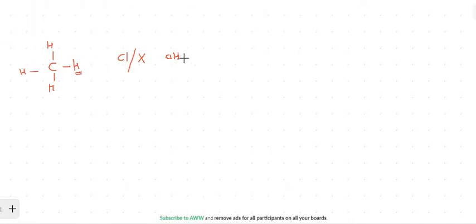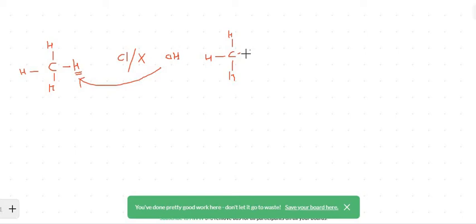So that means if this hydrogen is being replaced with OH, your compound will look like CH3OH, and that is simple methanol. Okay, so this is what they are trying to say.